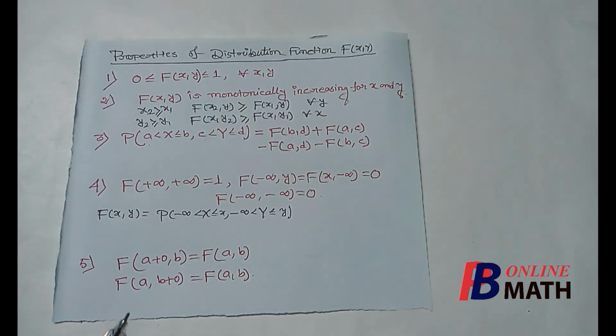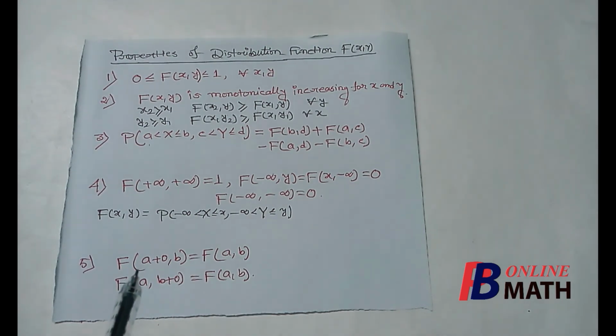Now we know that in a one-dimensional distribution, the distribution function is right continuous everywhere and left discontinuous at the spectrum points. Here also the function F(x, y) is right continuous for both the variables x and y and left discontinuous at the spectrum points.